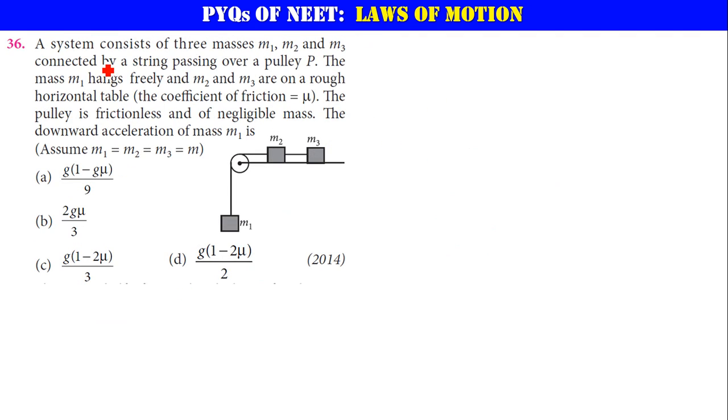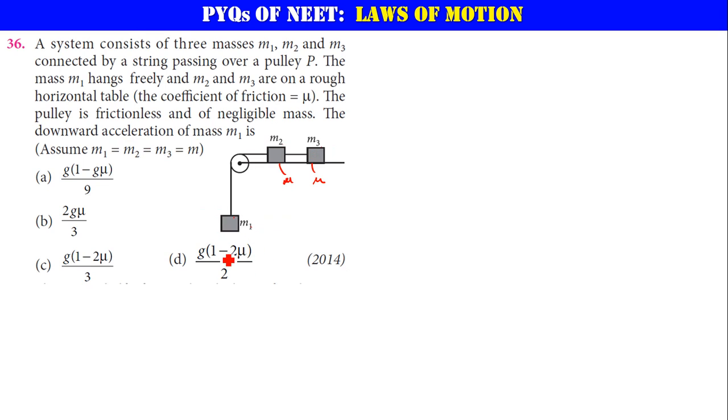Next, a system consists of 3 masses m1, m2, m3 connected by a string passing over a pulley. This is the pulley. The mass m1 hangs freely and m2 and m3 are on a rough horizontal table. So there is friction here. The coefficient of friction is mu for this surface. The pulley is frictionless, so you don't have to worry about friction between this thread and the pulley. And it is of negligible mass. Next, the downward acceleration of m1 is, assuming that m1 is equal to m2 is equal to m3.